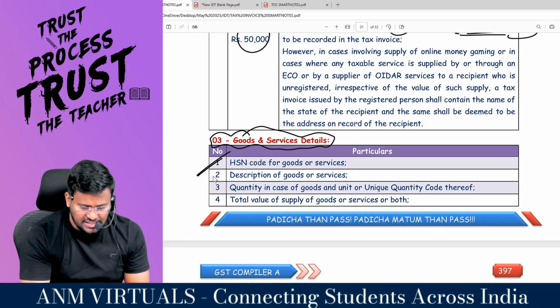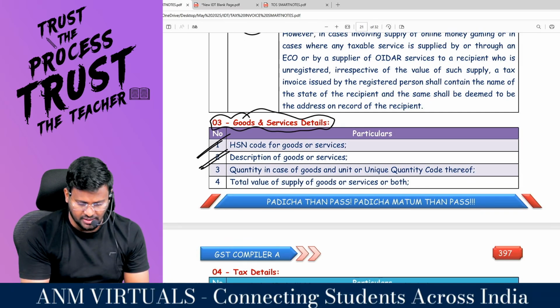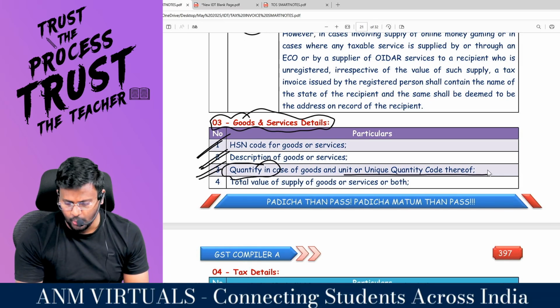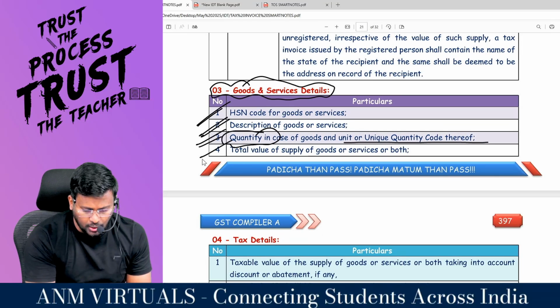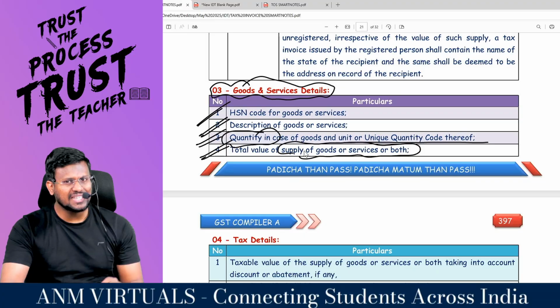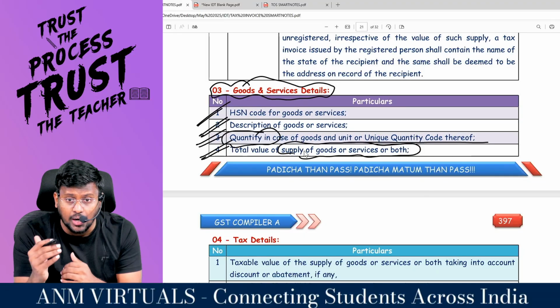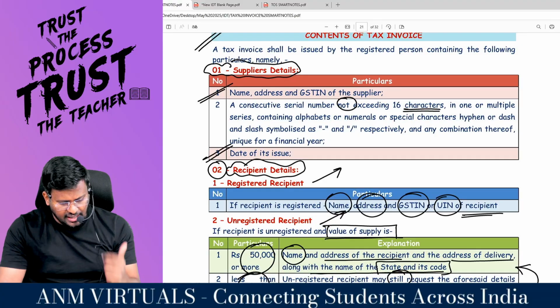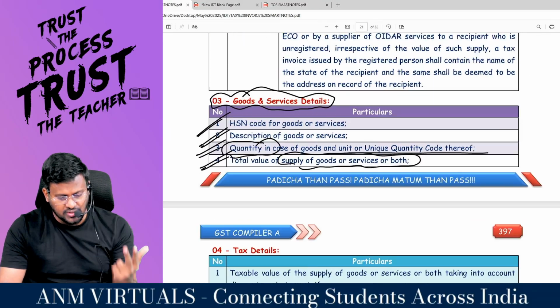And number two is description of what? Goods or services. Quantity in case of goods and unit or unique quantity code and total value of supply of what? Goods or services. These are the details you have to show in the tax invoice. Number one, supplier's details, recipient details, goods and services details.